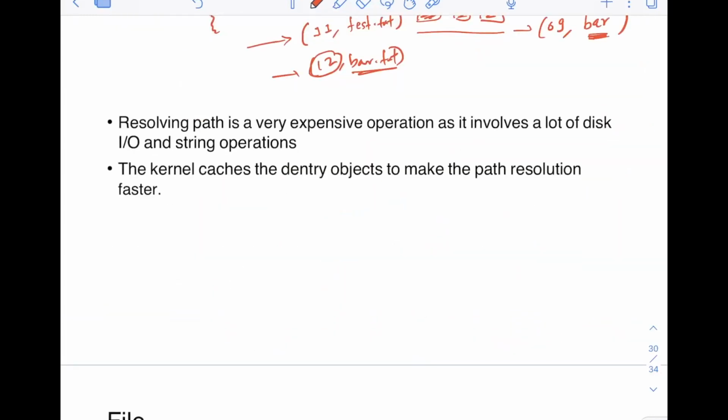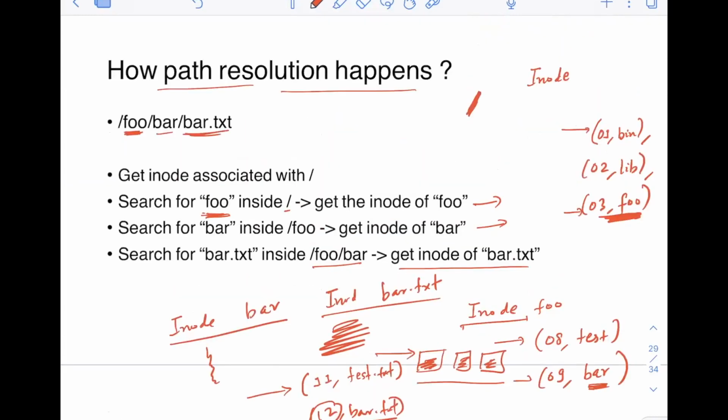And this is very important, right? Resolving a path is a very expensive operation as it involves a lot of disk IO and string operations. So we are doing a lot of string operations, right? We will be comparing. For example, when we are searching for foo in slash, we will do a string operation. Is this equal to foo? No. Is this equal to foo? No. Is this equal to foo? Yes. So these are string operations, you're comparing strings, and these are very expensive actually.